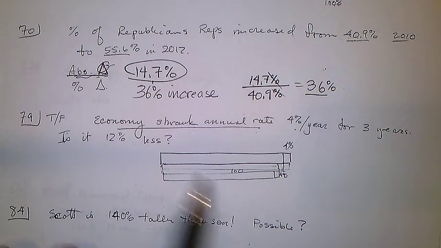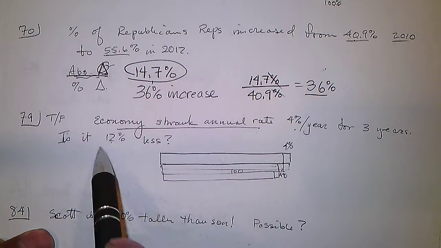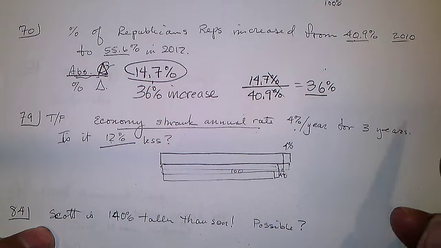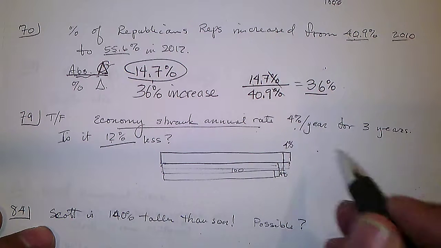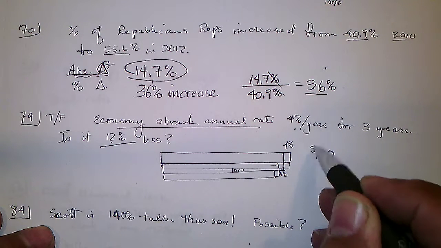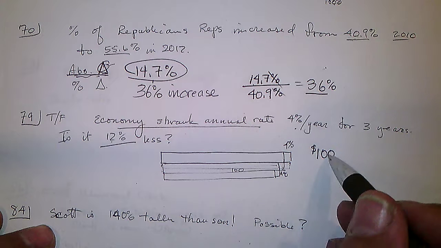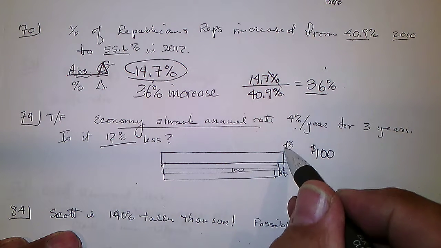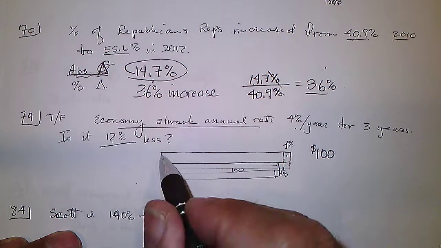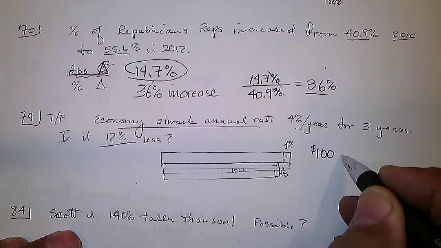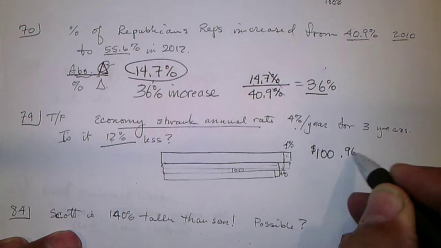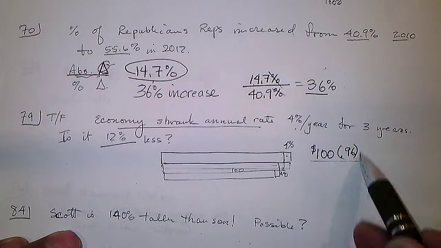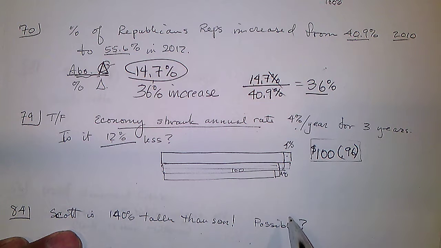Now, the way to get a handle on what the actual value is, it's not 12%, is to figure out how much is left. So if there's 100% at the beginning, let's say it's worth $100, just to make it a nice, easy number, then to find out how much is left is not the 4%, that's what's taken away. We look at what's left, which is the 96. So we take it times 0.96. And this will give us how much is left after the first year.